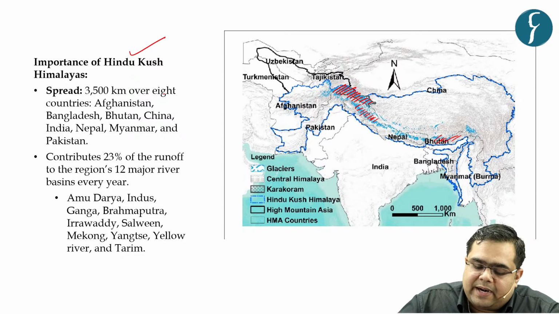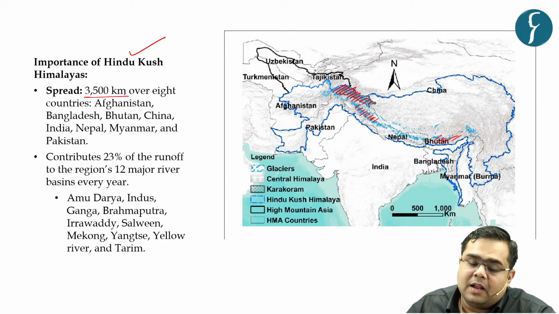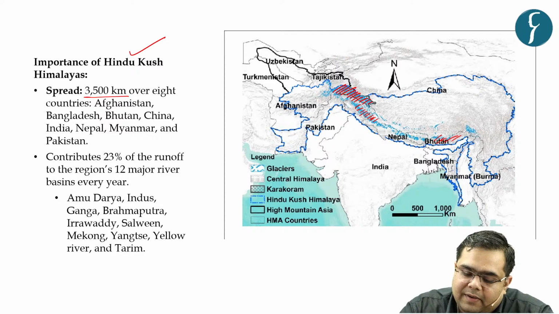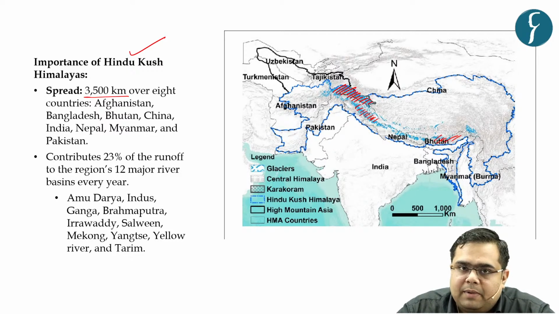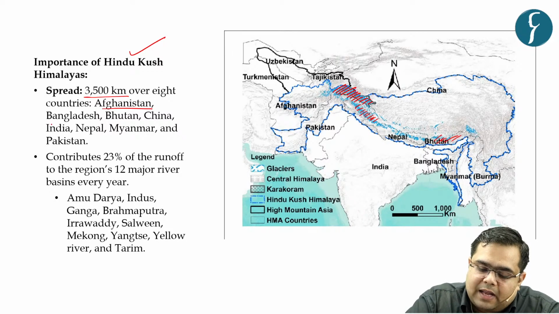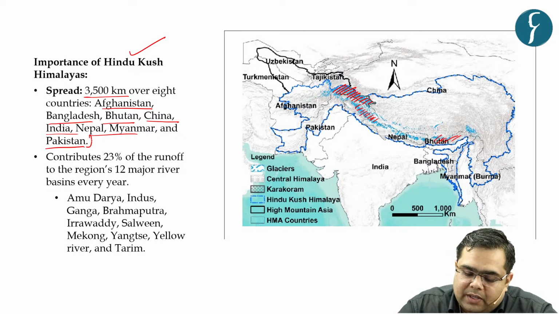So what is the spread and extent of Hindu Kush Himalayas? That is 3500 kilometers, and these are spread over 8 countries. These facts can be important for your prelims examination as well, and the analytical part can be important for your mains examination. So Hindu Kush is spread over Afghanistan, Bangladesh, Bhutan, China, India, Nepal, Myanmar and Pakistan. These are all the 8 countries.